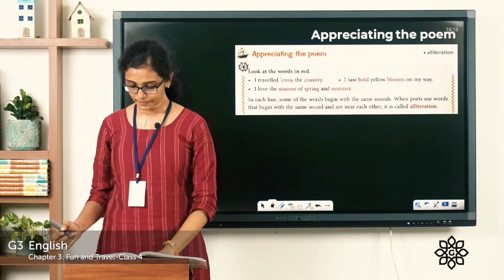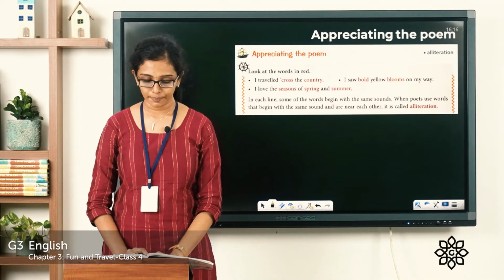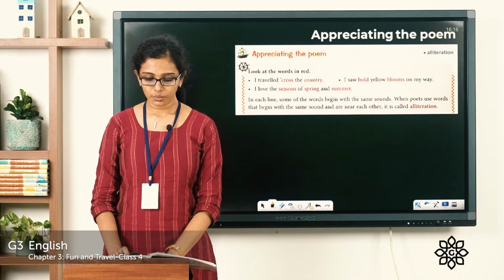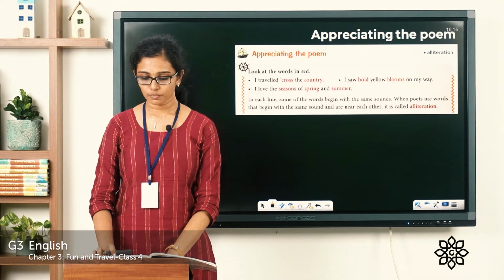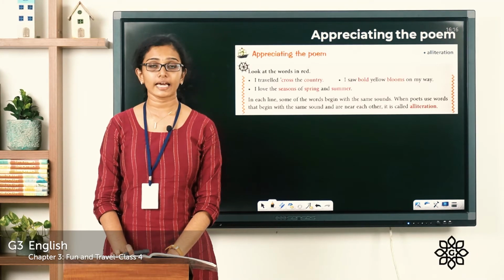Now, on page number 47, you can see this heading, appreciating the poem. Please look into your textbook now. Look at the words in red. I traveled across the country. I saw bold yellow blooms on my way. I love the seasons of spring and summer.